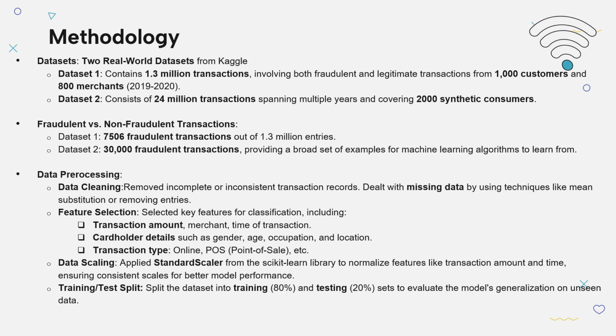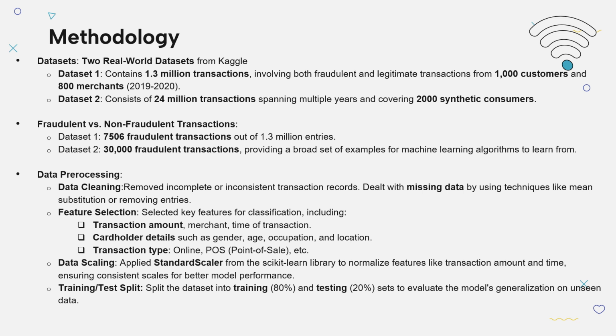Moving ahead, if we see the methodology, real-world data sets from Kaggle are being used. The paper utilizes two substantial data sets sourced from Kaggle, offering a large amount of data for training and evaluating the fraud detection model.